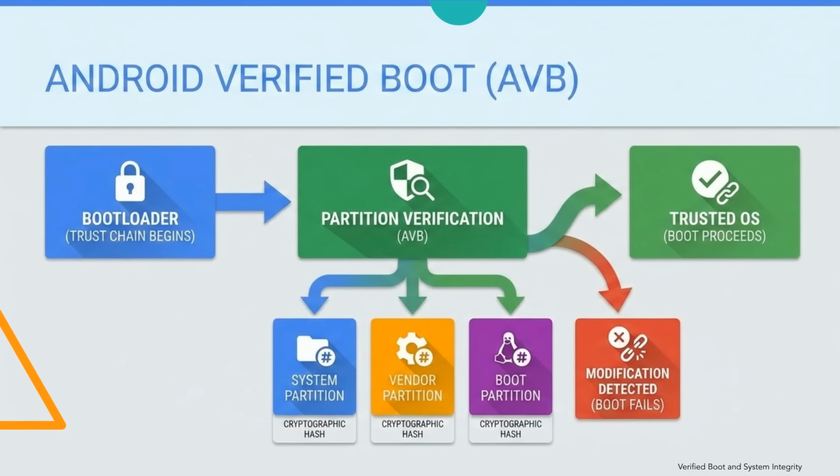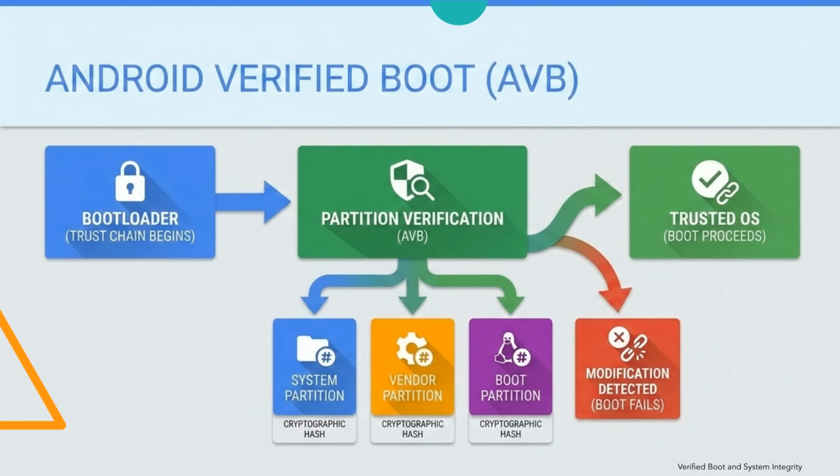Android Verified Boot, often called AVB, extends the trust chain verification model. AVB ensures that multiple system partitions are cryptographically validated before they are mounted. Important partitions include the system partition, vendor partition, and boot partition. Each partition contains metadata, including cryptographic hashes, used to validate partition contents.